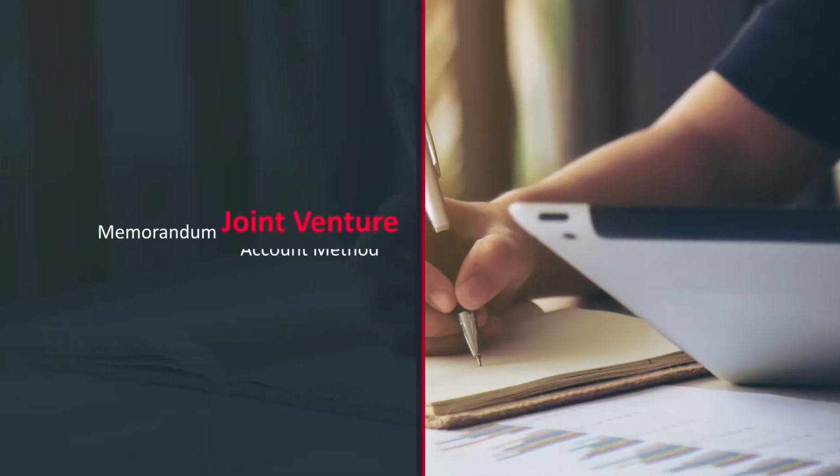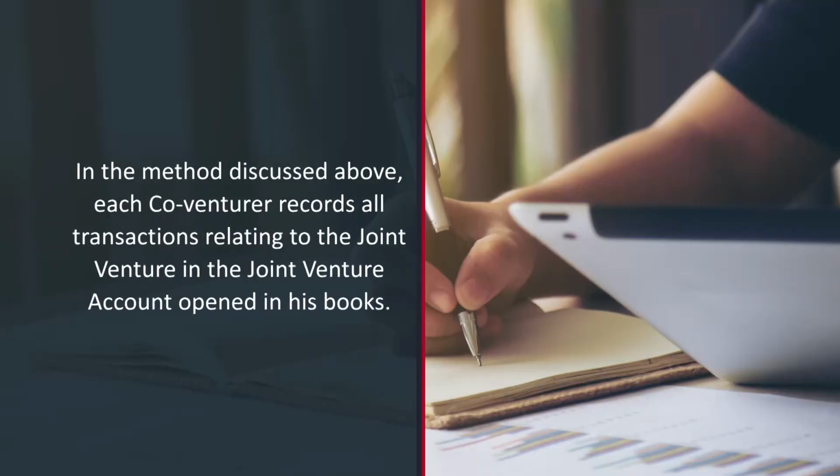Memorandum joint venture account. So in this memorandum joint venture account, let us see how it is prepared. In the earlier method, each co-venturer records all transactions relating to the joint venture in the joint venture account opened in his book.